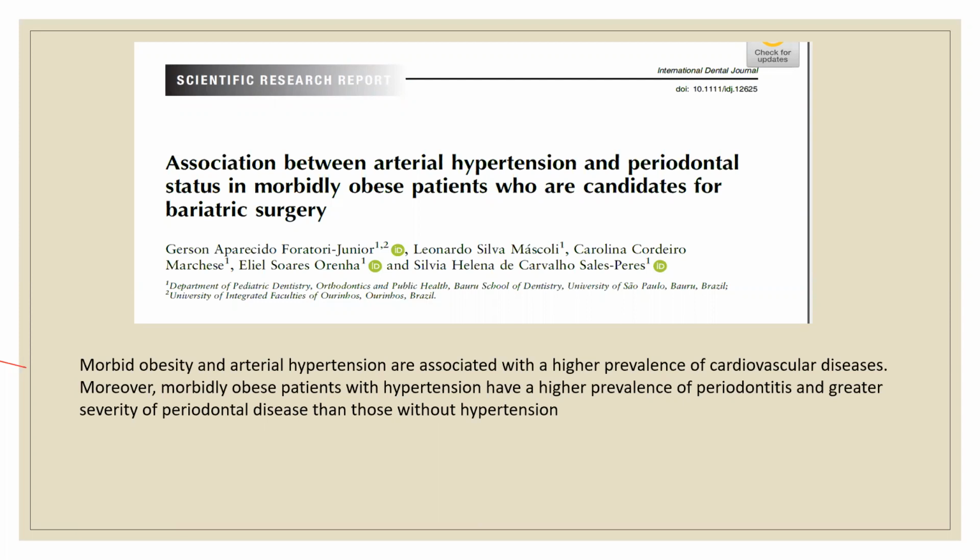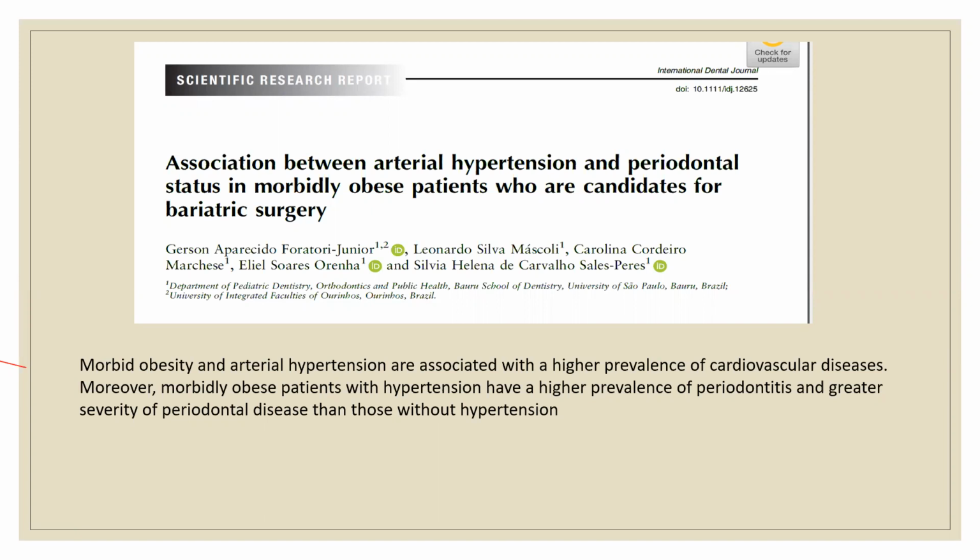Obesity and hypertension are candidates for cardiovascular problems. Morbidly obese individuals with hypertension have a very high prevalence of periodontitis. So when you take patients with arterial hypertension, obesity, and diabetes who are candidates for bariatric surgery, the periodontal status is bad. That is accepted. When you do an intervention, not a periodontal intervention but a bariatric surgery, and you again check the periodontitis parameters, you don't find much significance. There are multiple factors contributing to that.